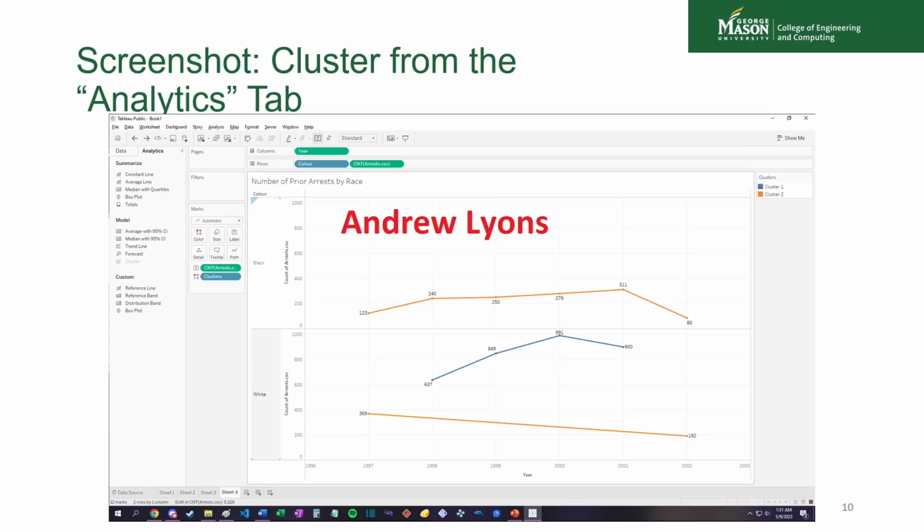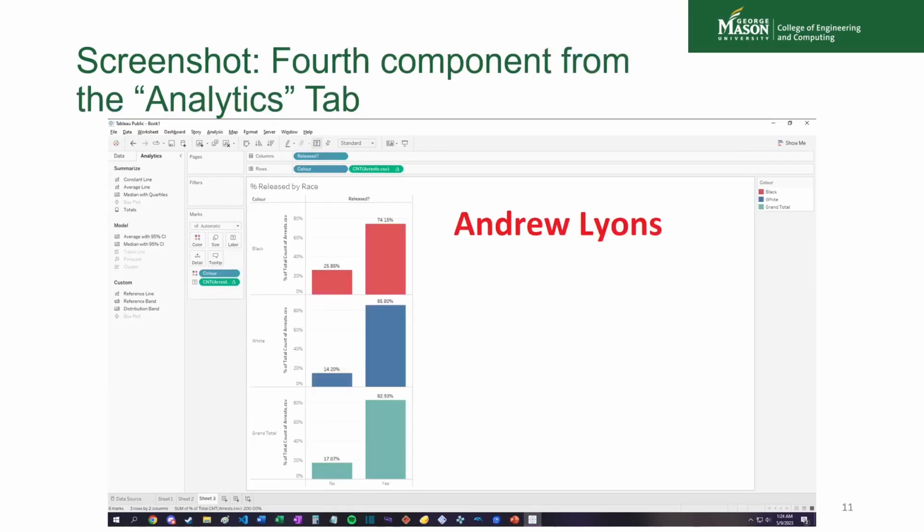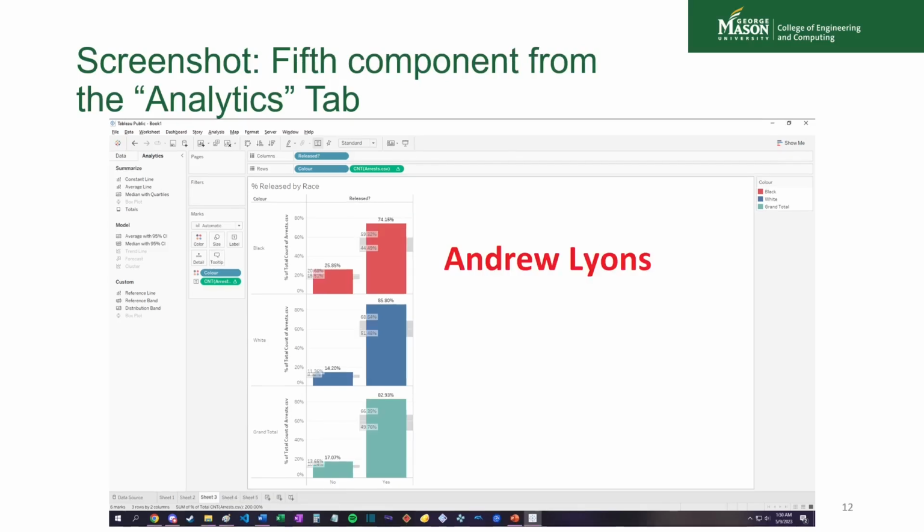Next, we have the clusters, so we can see that white arrests at the beginning and at the end, along with black arrests, seem to stay somewhat consistent, but actually white arrestees peaked so much that they got put in another cluster, which I found interesting. Next, we have a summation, which I think gives better context for the percent released by race. And then finally, we had a reference distribution band.